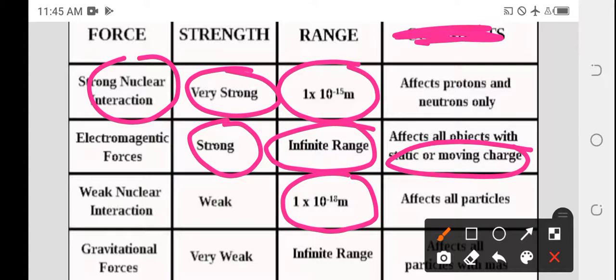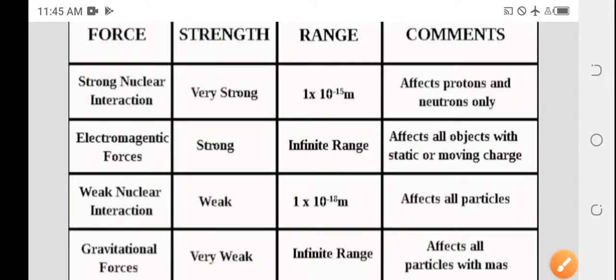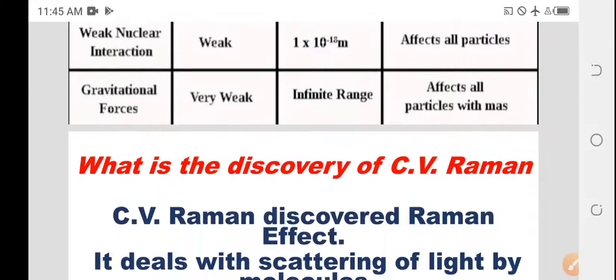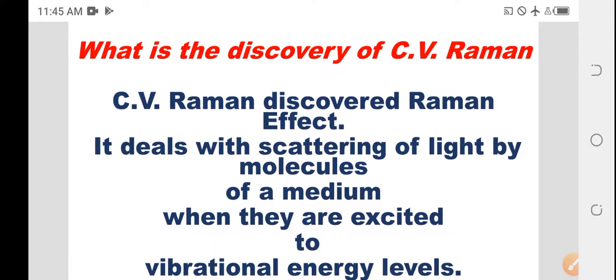And the last one is the gravitational force. It is the weakest force, and its range is infinite, and it affects the mass of particles.